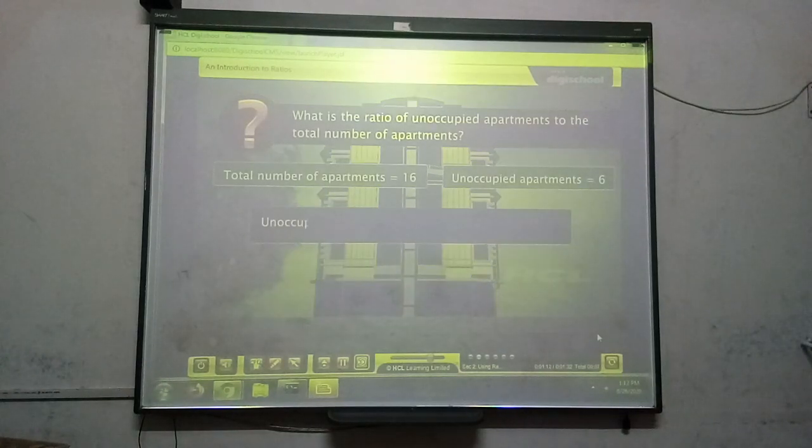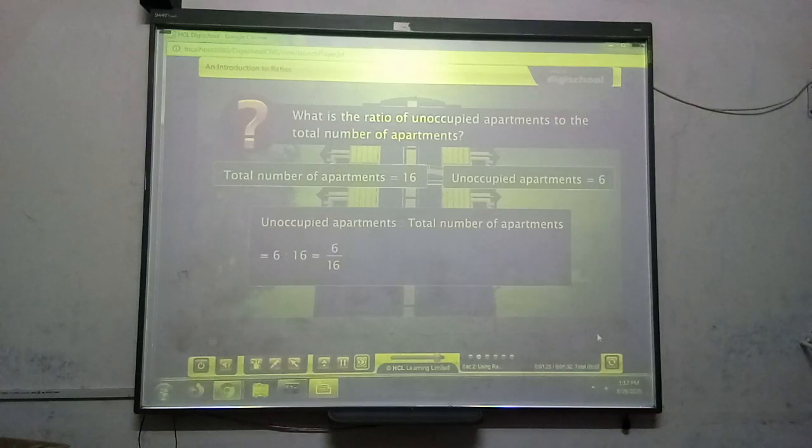To find the ratio of unoccupied apartments to the total number of apartments, we take the number of unoccupied apartments as the numerator and the total number of apartments as the denominator. We then reduce the ratio to its lowest form. So the ratio of unoccupied apartments to the total number of apartments is 3 to 8.